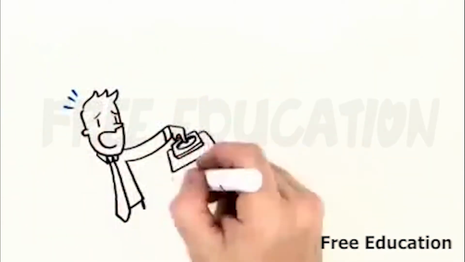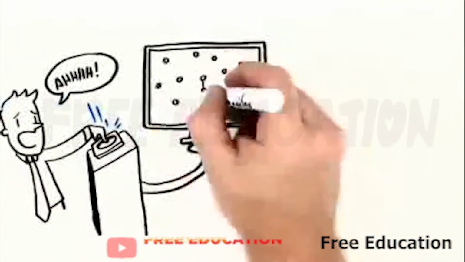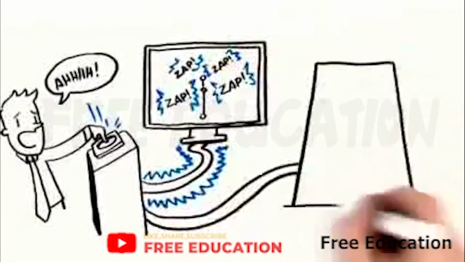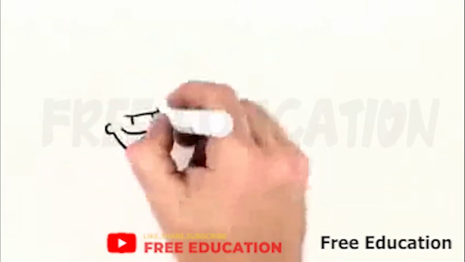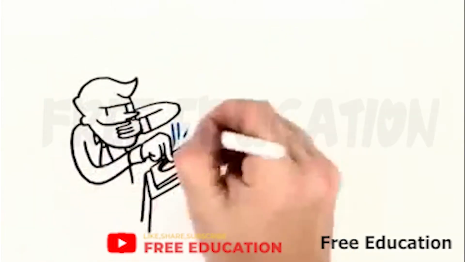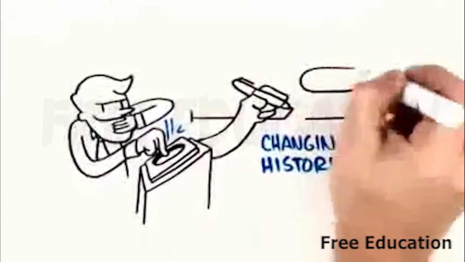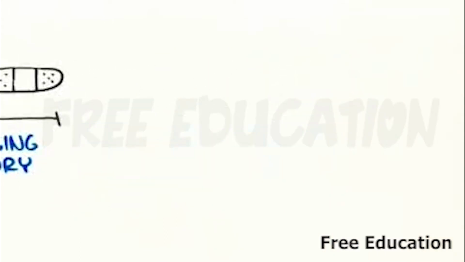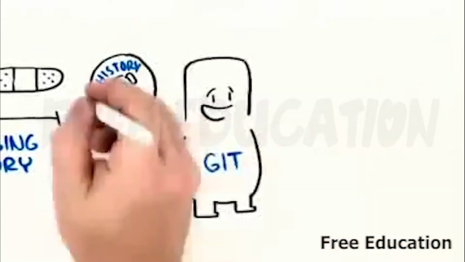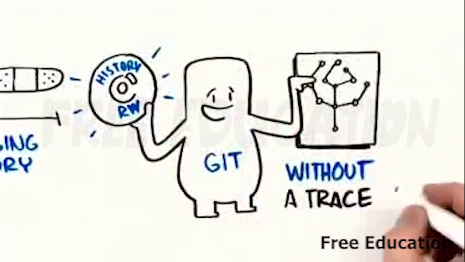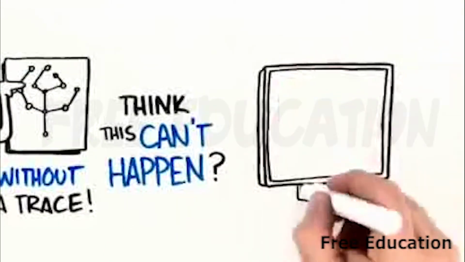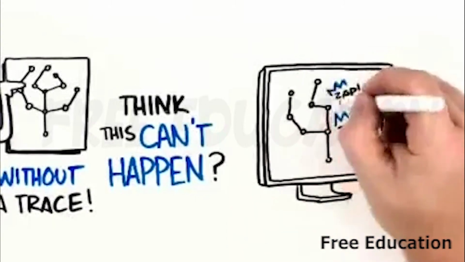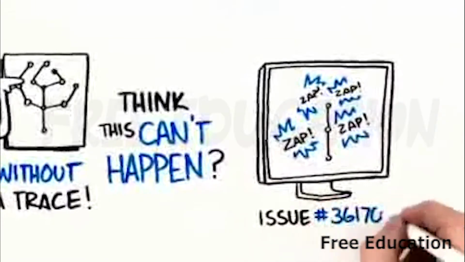Sometimes people make really big mistakes. They accidentally delete entire branches or even purge the entire golden repository. People can be deliberately mischievous too, intentionally changing history to cover up mistakes or to do harm. With Git's history rewrite command, poof, it can be erased without a trace. Think this can't happen? In 2011, the Eclipse Foundation accidentally lost many branches this way. Oops.